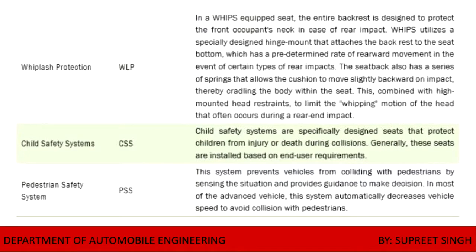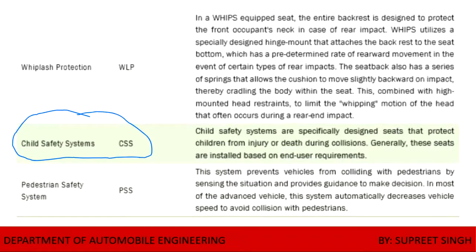Next is the child safety system, which I asked in the multiple choice question also. In this, the child is protected from being thrown forward when there is a strike on the vehicle. Pedestrian safety system, it gives warning signals also.